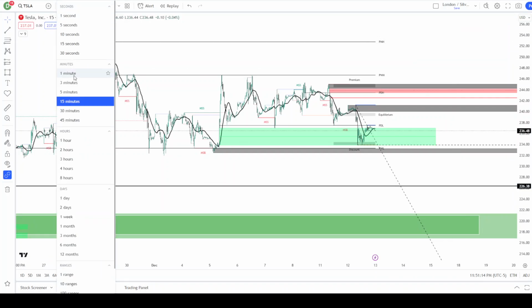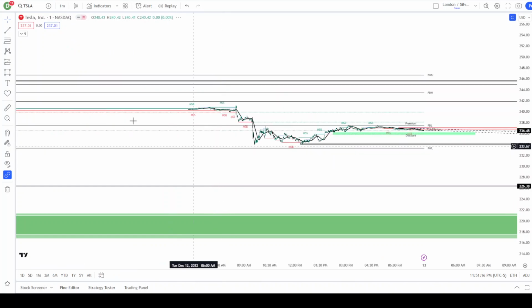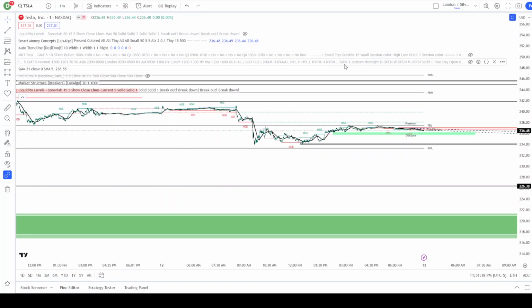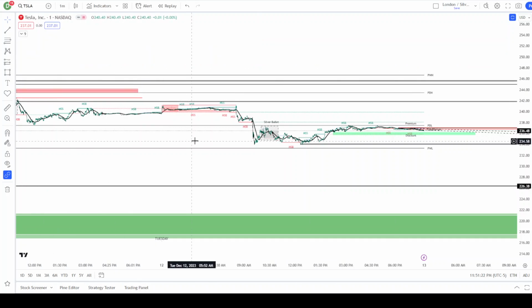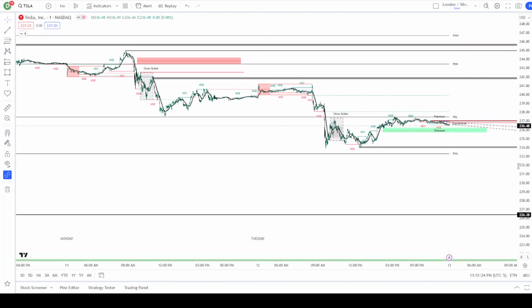Last thing I want to look at is today's silver bullet time macro. So let's go ahead and throw our silver bullet on, and we'll throw our London session on, and let's just dissect what happened.